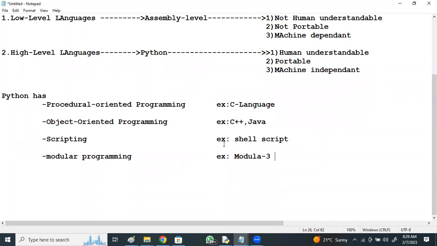So if we talk about a programming language like Java, the Java programmers or developers are strictly restricted to use only object-oriented programming. But with Python, with object-oriented, without object-oriented, with procedural-oriented, and with modular programming, we can develop many varieties of applications, right? So if I talk about the two major programming languages used in the industry today for enterprise application development,